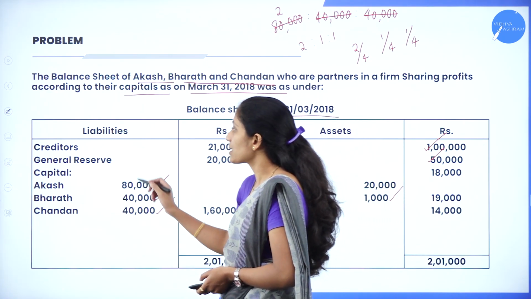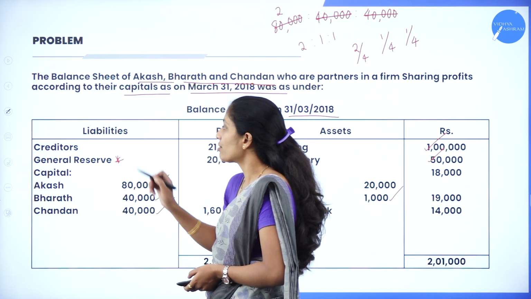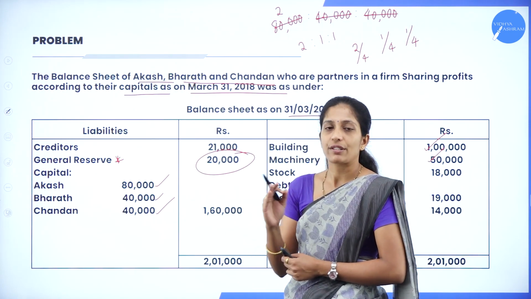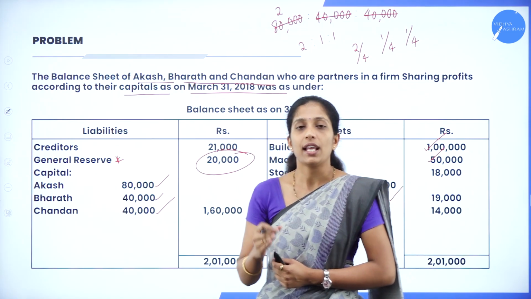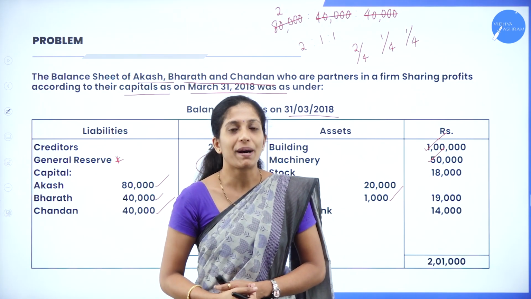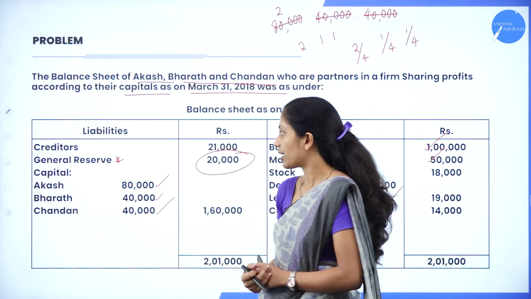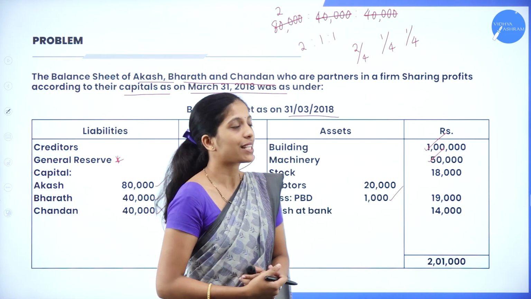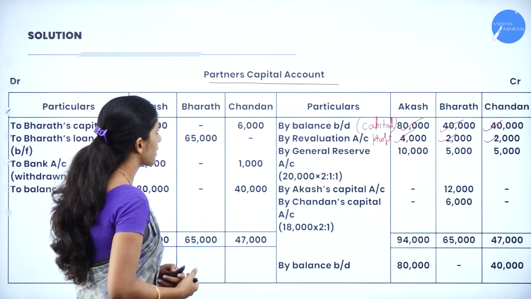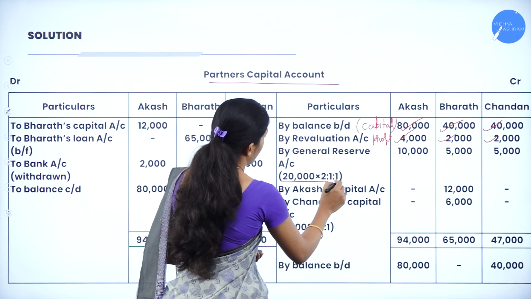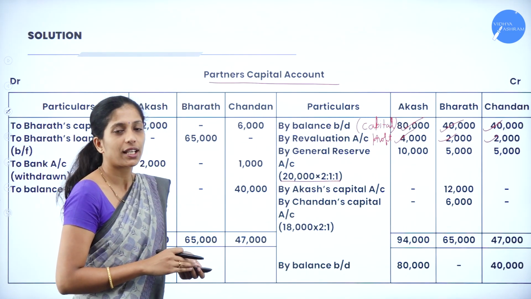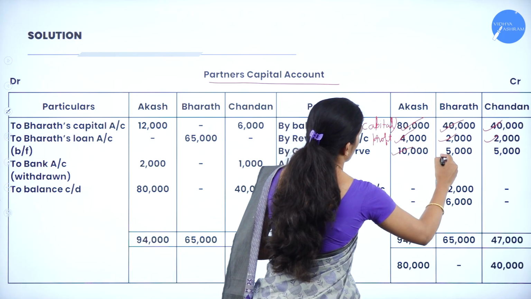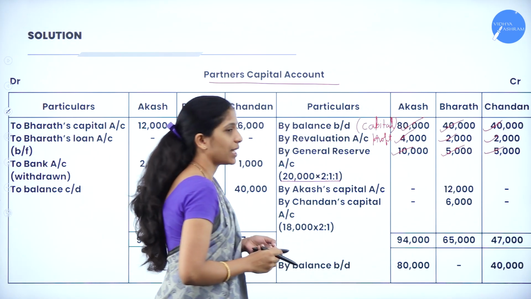If you see the liability side, of course we have the general reserve. Now this reserve of 20,000 has to be transferred to the partners' capital account, where it has to be distributed to all the partners in their profit sharing ratio. So 20,000 is a general reserve. How do you record it in your partners' capital account? By general reserve, 20,000 into their profit sharing ratio, which is 2:1:1. When you divide, you will get 10,000, 5,000 and 5,000.